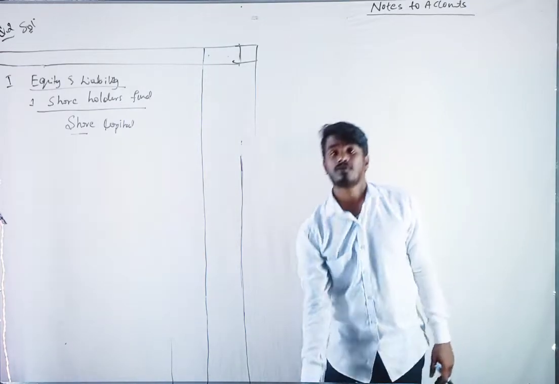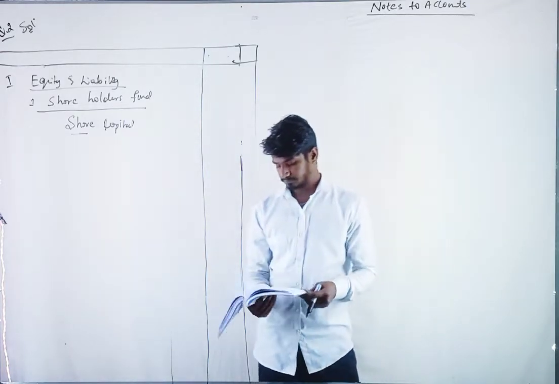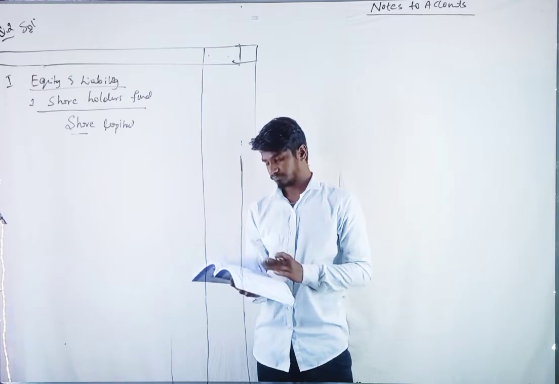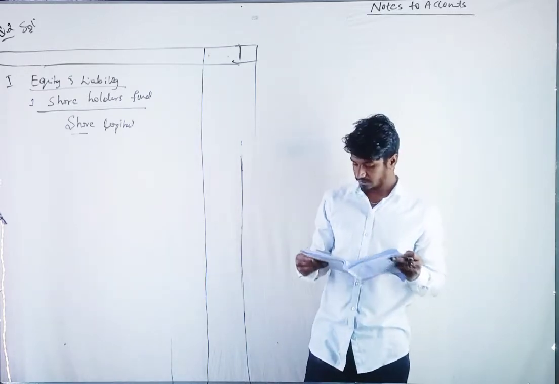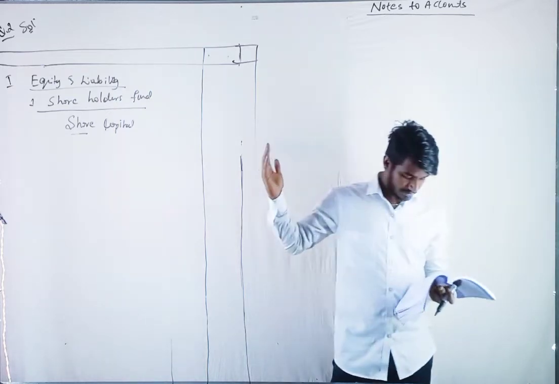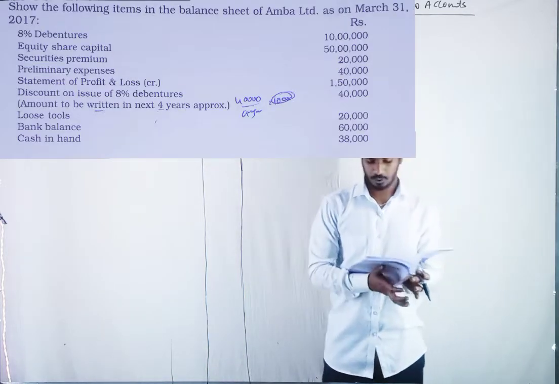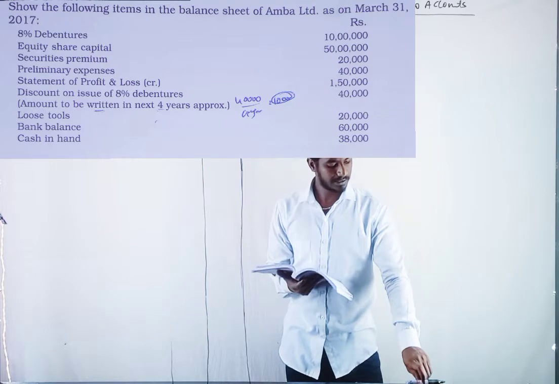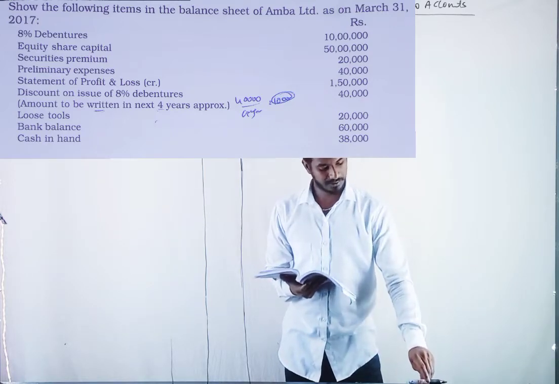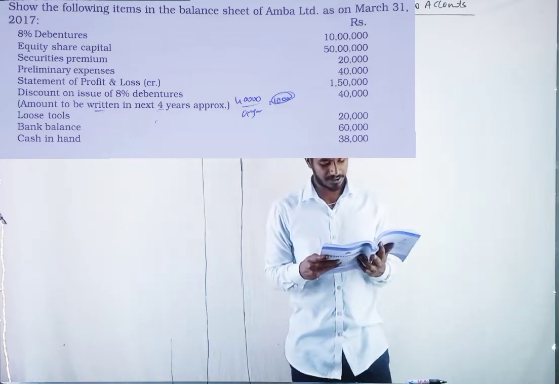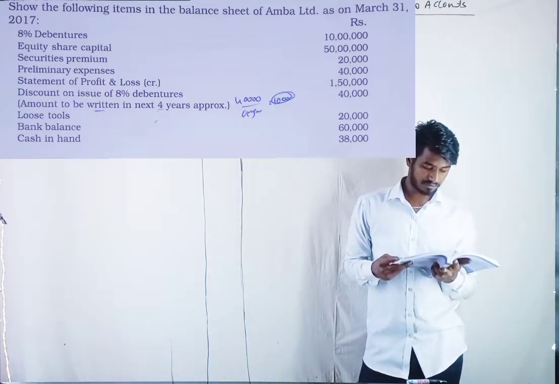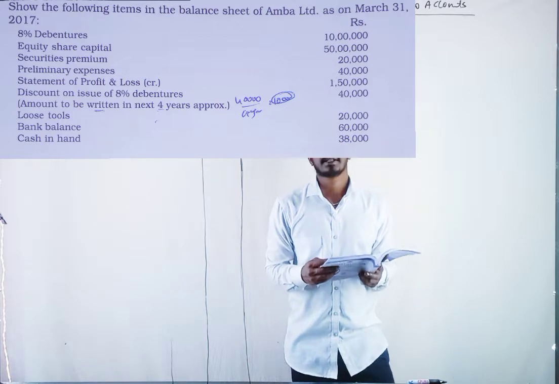Shall we go for question number 2? The question is on the board. You can take down the question. Let us read the question first. Show the following items in the balance sheet of Amba Limited as on 31st March 2017.